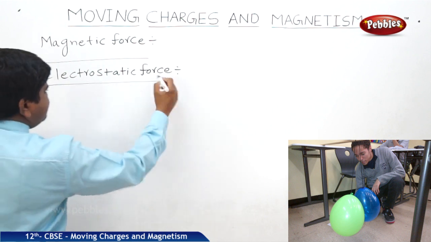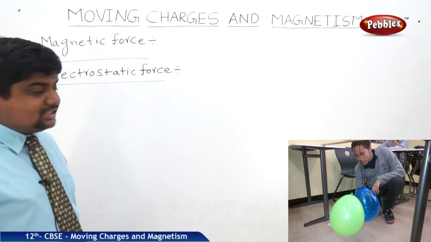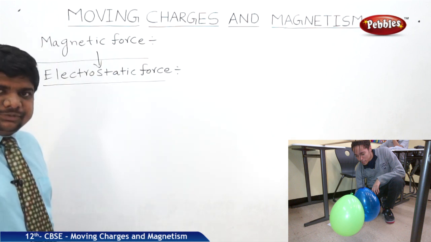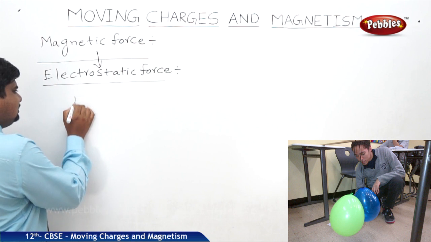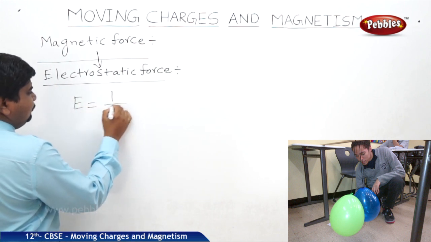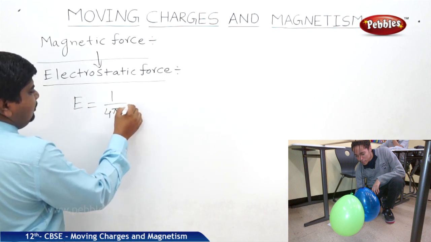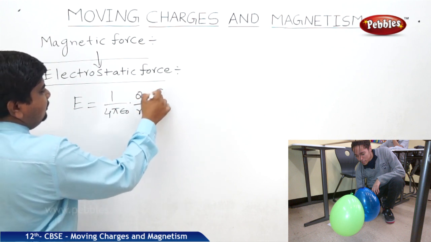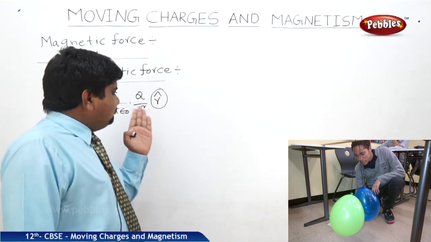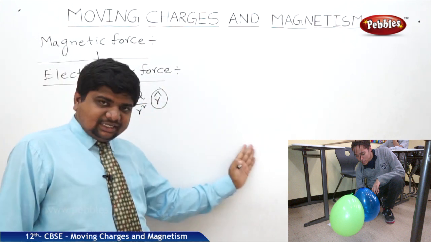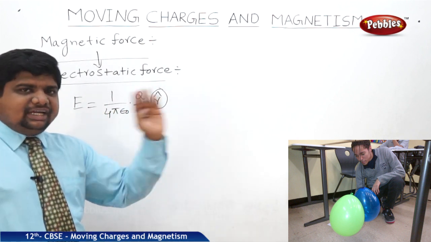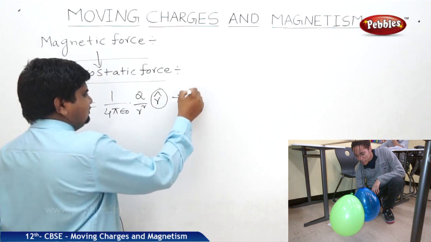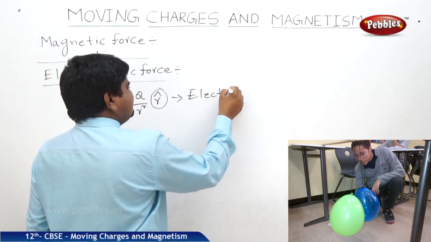This electrostatic force is the basis of all the remaining forces. Means magnetic force is also dependent on electrostatic force. So in this case, we know the electric field strength is 1 by 4 pi epsilon naught into Q by r square r cap. This r cap is the vector, the line joining vector from field source to the field. So E is the electric field strength. This is the equation for electric field intensity or strength.